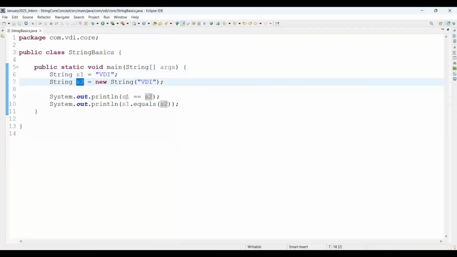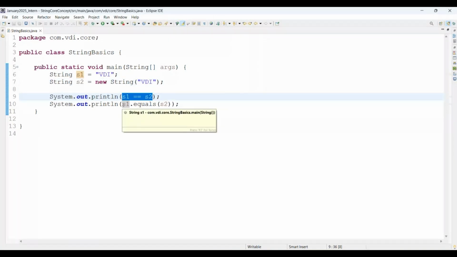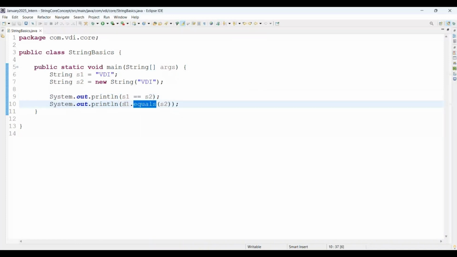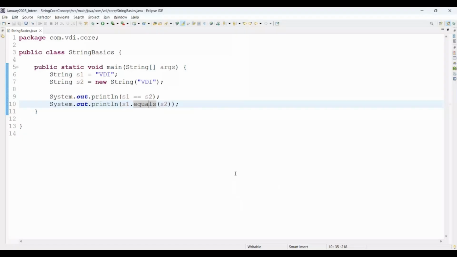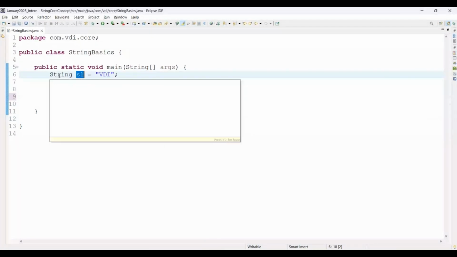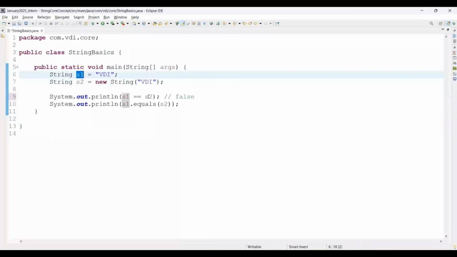Then what will be the output of s1 == s2? This is an operator, and this equals is a method. Anyone have any idea about that? S1 == s2 will print false. Why? Because S1 is a literal, it goes to the SCP, string constant pool memory, and S2 is an object created by using the new keyword, so it goes to the heap area.